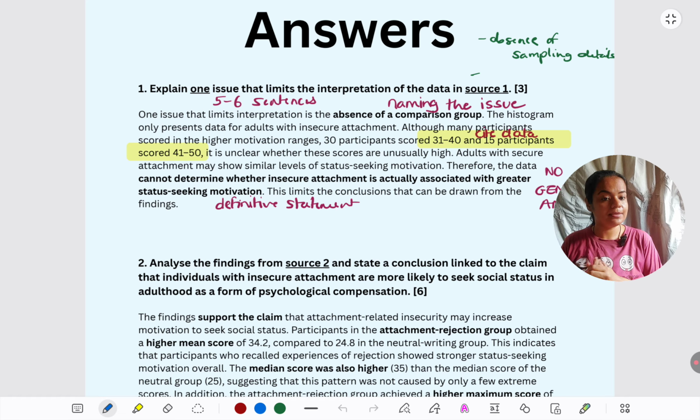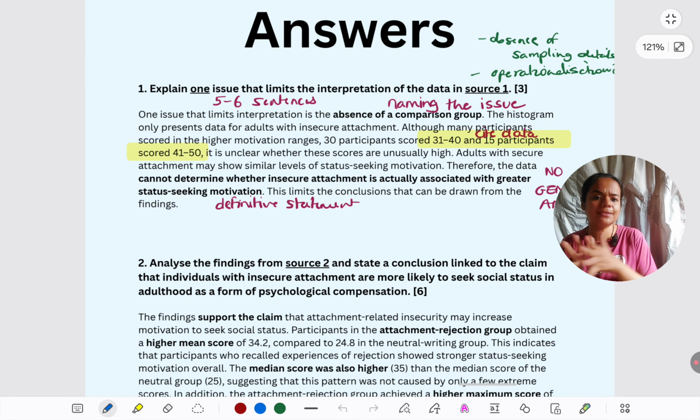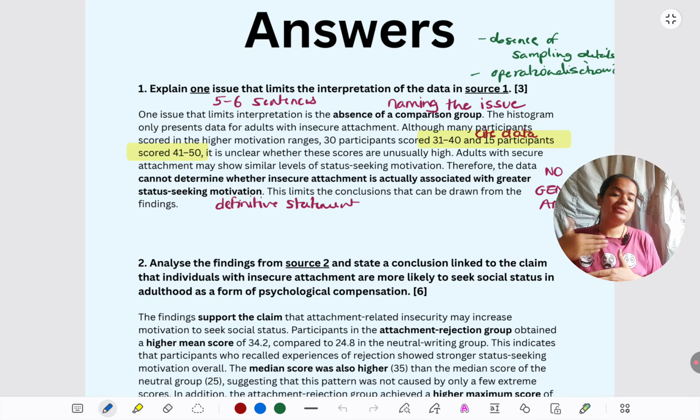Maybe people who are insecurely attached are very, very attention seeking. But what we are seeing is fairly attention seeking. Not everyone is concentrated on 41 to 50. There's a good distribution between 31 to 50. So maybe that's not the case. If they've taken self report data, and people have not honestly reported how status seeking they are, then that's why we are getting this pattern. In that case, we don't have valid data. That would be a big limitation. I'm sure there are many other possibilities. I won't be able to share them exhaustively in this video, but I just want you to know that there are many other answers that you can write.